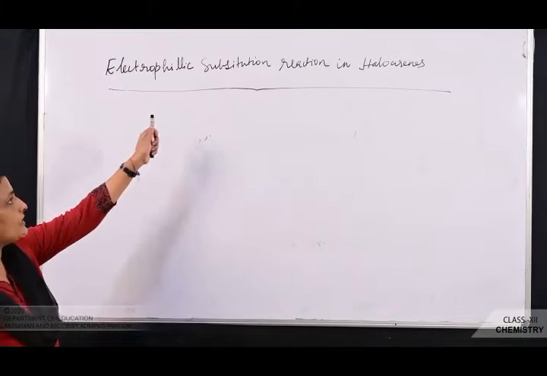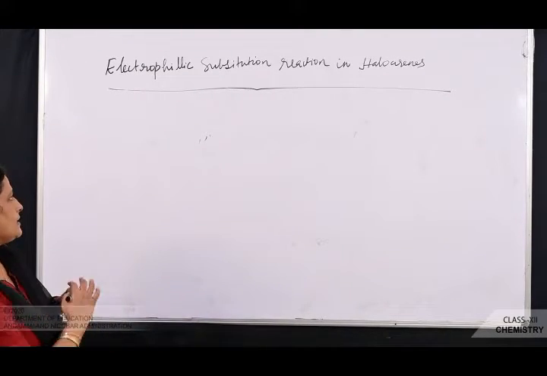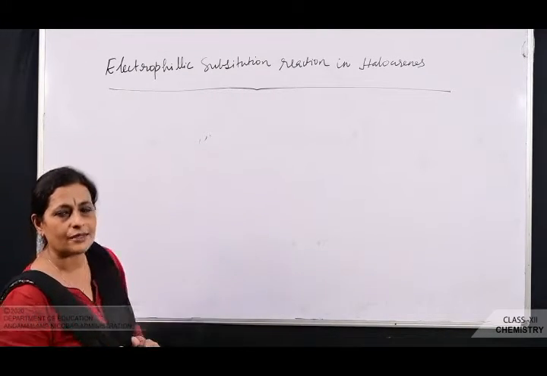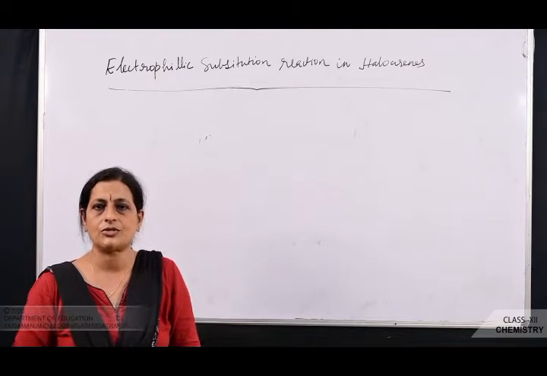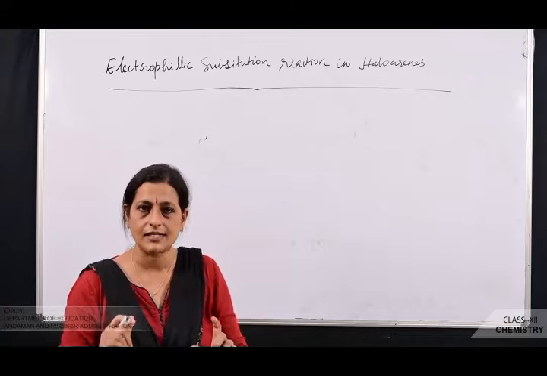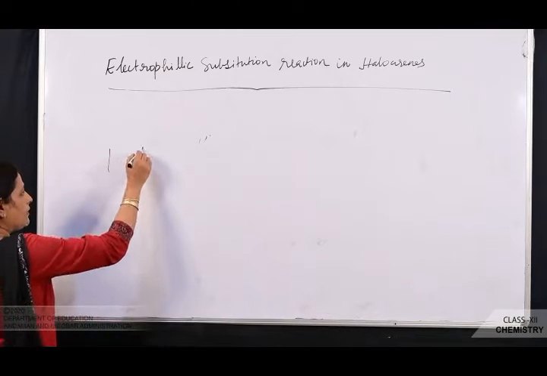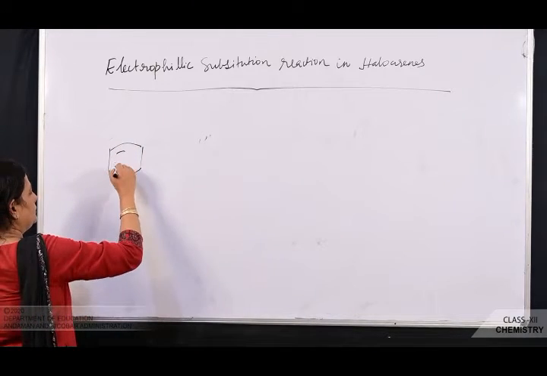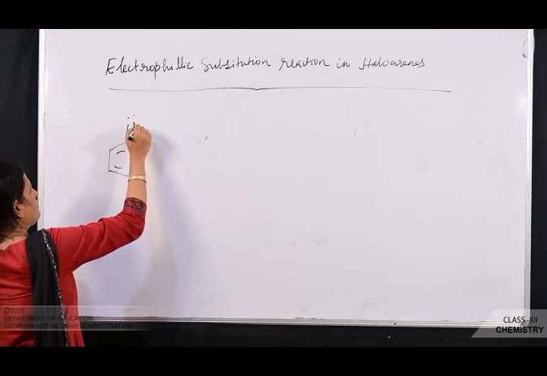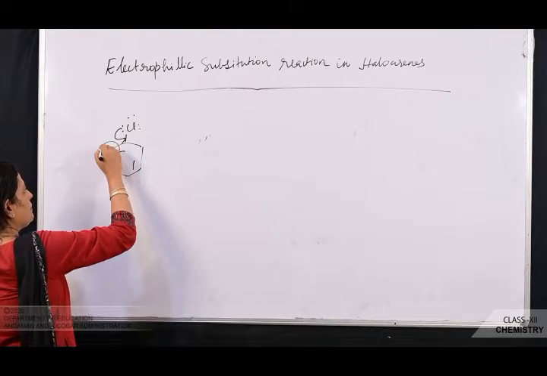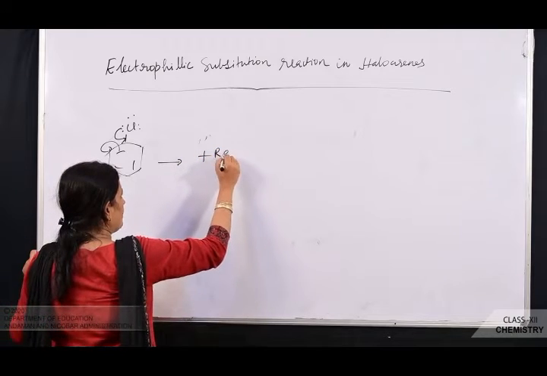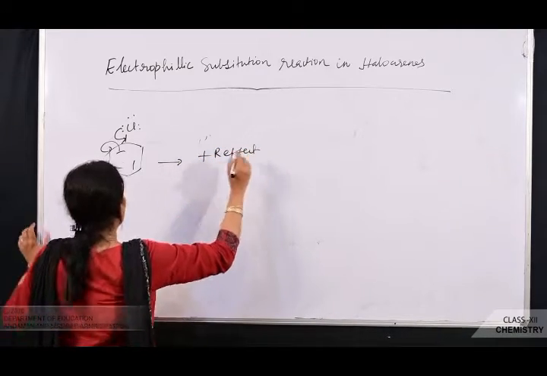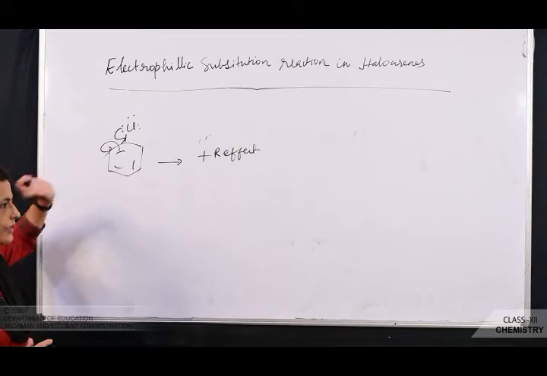Next we'll see electrophilic substitution reaction in haloarenes. Now when you compare haloarenes and benzene, haloarenes does not undergo electrophilic substitution reaction as fast as benzene. The reason is what you see. In case of haloarenes, the lone pair of electron is involved in conjugation with the pi electron of benzene ring, and that effect is known as which effect? Plus R effect. And due to plus R effect, the electron density is increasing in the benzene ring.